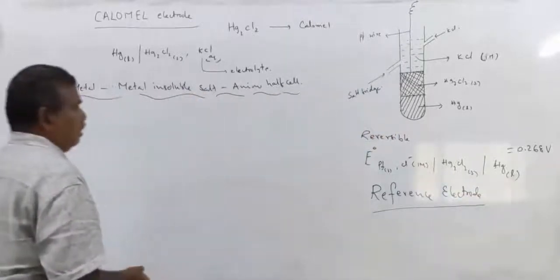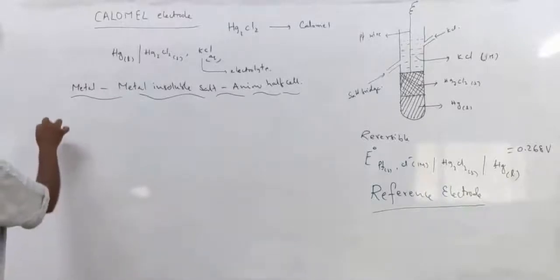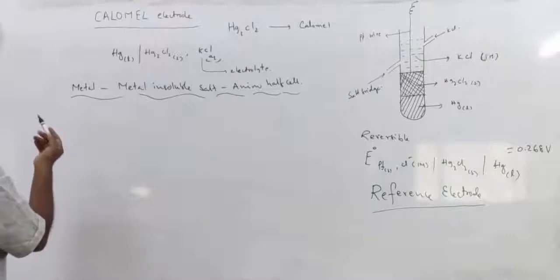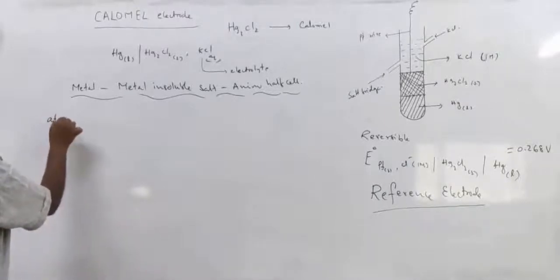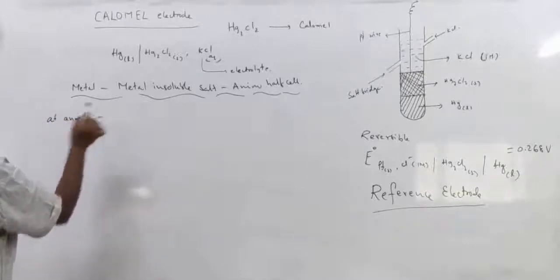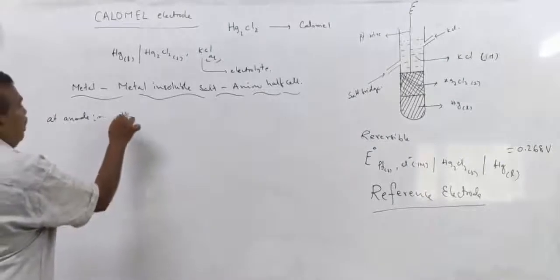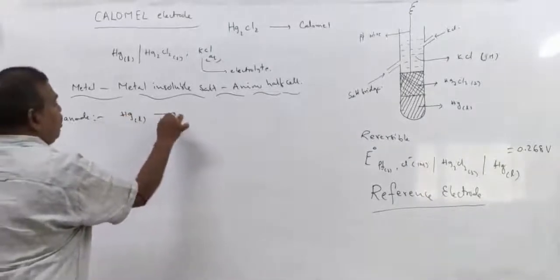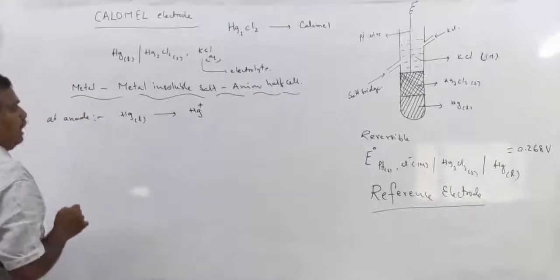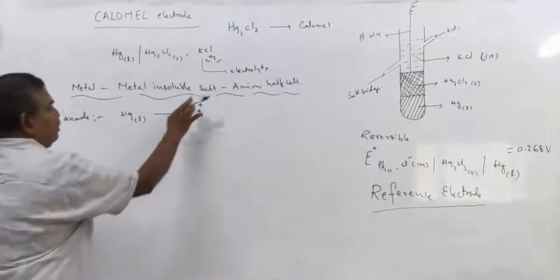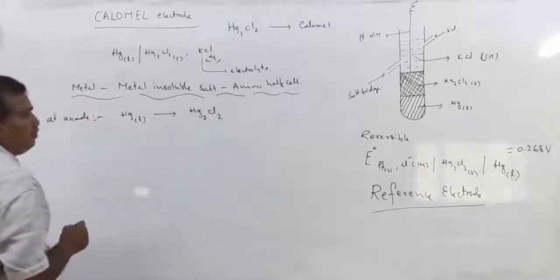Now, this is also a reversible half cell. For example, if it is acting as the anode half cell, the reaction at the anode is oxidation. Mercury liquid, actually this is the reaction, Hg plus, right? But Hg plus ions do not exist, so that is why Hg2Cl2.